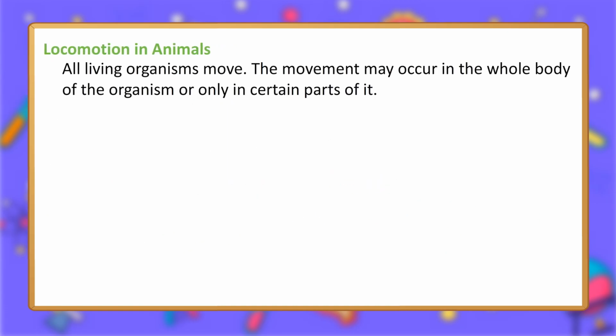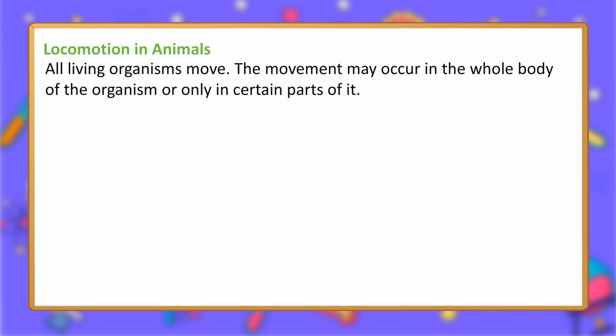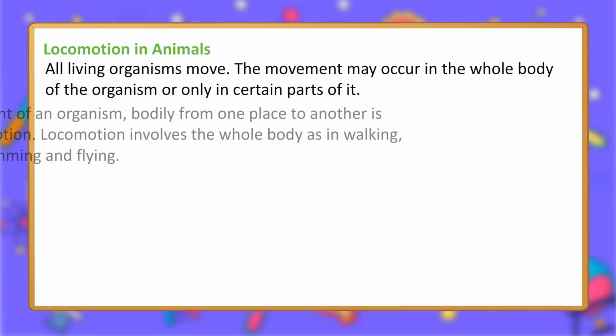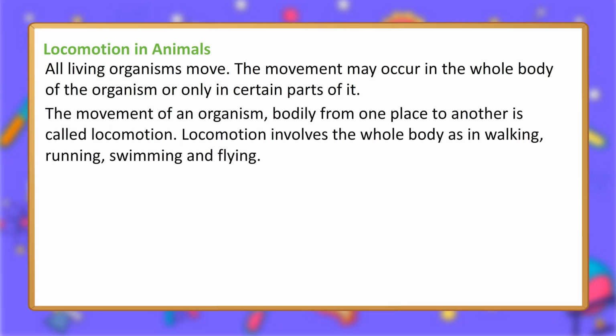Locomotion in animals. All living organisms move. The movement may occur in the whole body of the organism or only in certain parts of it. The movement of an organism, bodily from one place to another, is called locomotion. Locomotion involves the whole body, as in walking, running, swimming and flying.